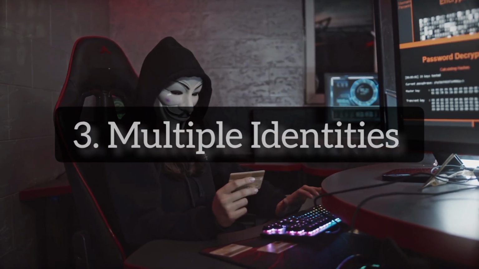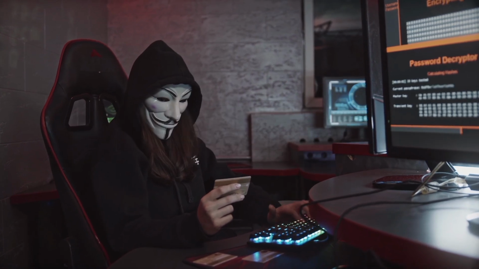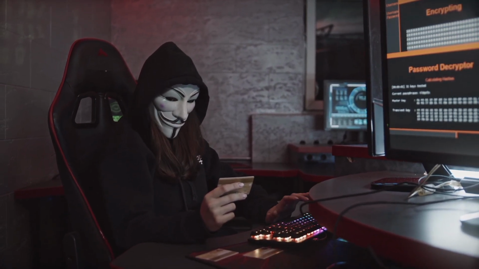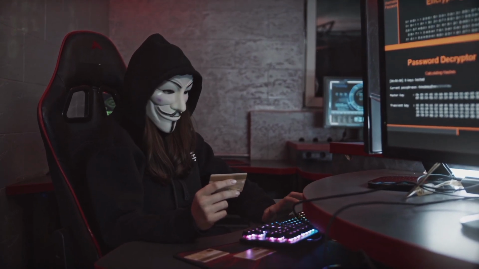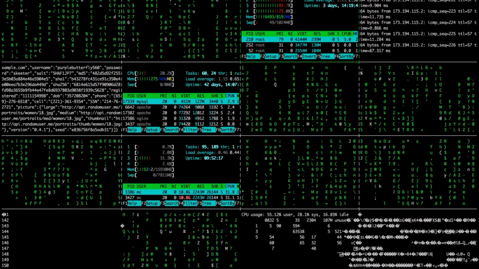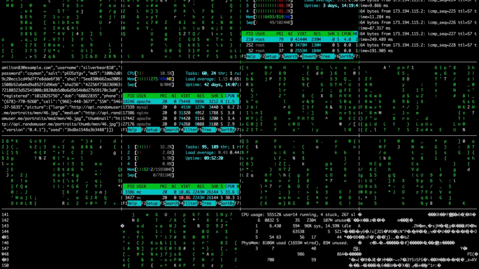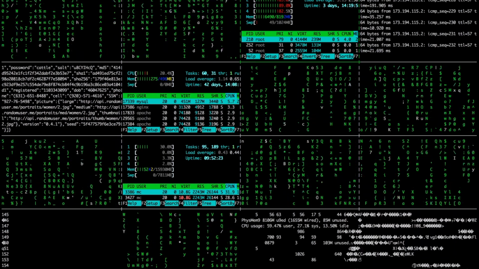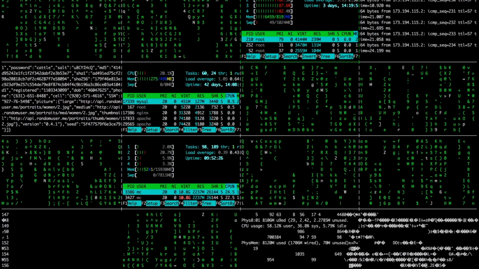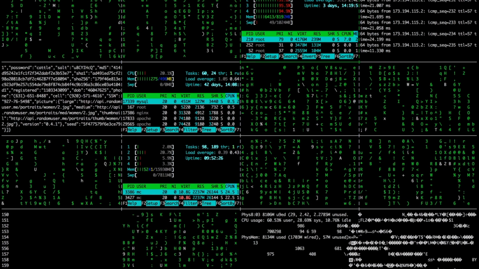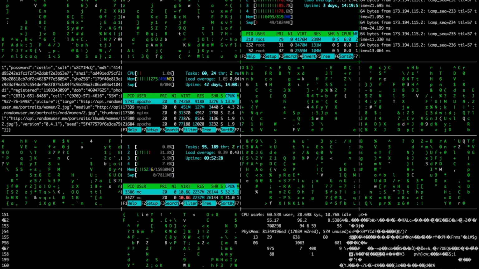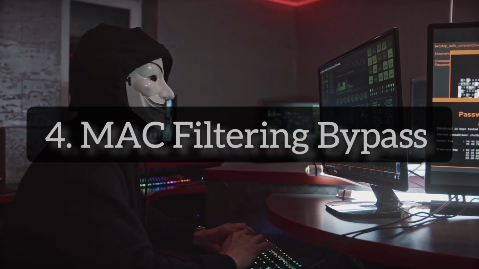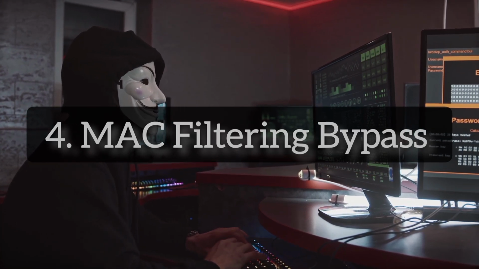Number 3. Multiple identities. Changing MAC addresses allows hackers to create multiple virtual identities on a network, enabling them to conduct reconnaissance, gather information, or launch attacks from different perspectives, making it harder to trace their actions back to a single device. Number 4. MAC filtering bypass.